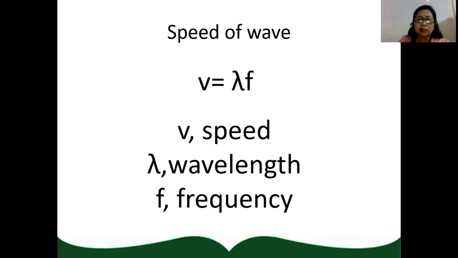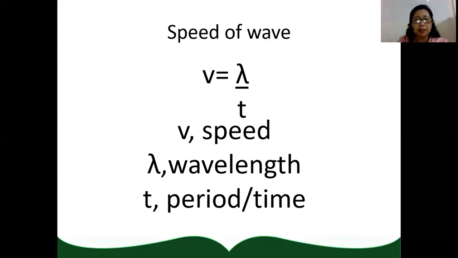So meter times per second will give you a unit of meter per second, which is the unit of speed. Another equation for speed is wavelength over period. Wavelength is in meter, period is in second, so wavelength divided by period is meter divided by second. So the unit of speed is meter per second.